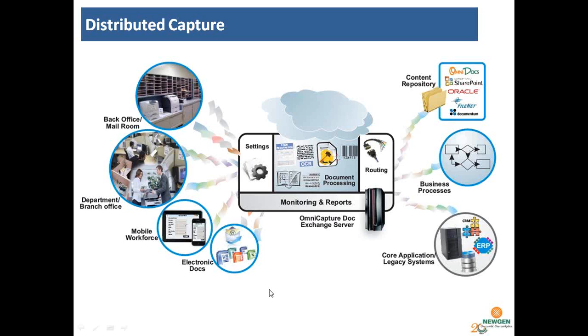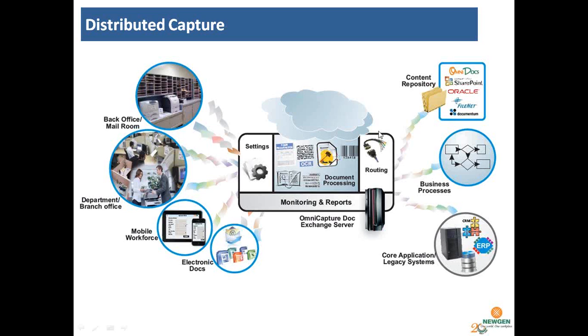So this is the distributed capture scenario where you can capture documents from multiple sources and process those documents. In terms of technology, if you capture documents in a distributed environment, you can extract certain data, where technology such as OCR and ICR can extract the pre-printed data automatically from the application form or from the documents.